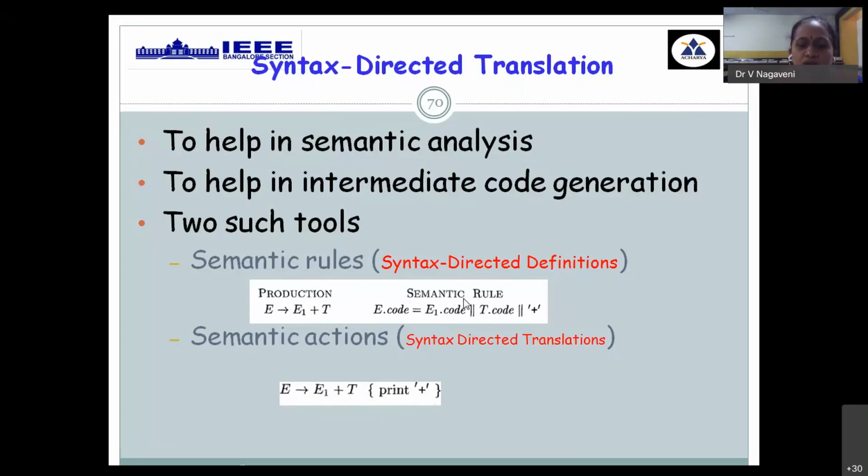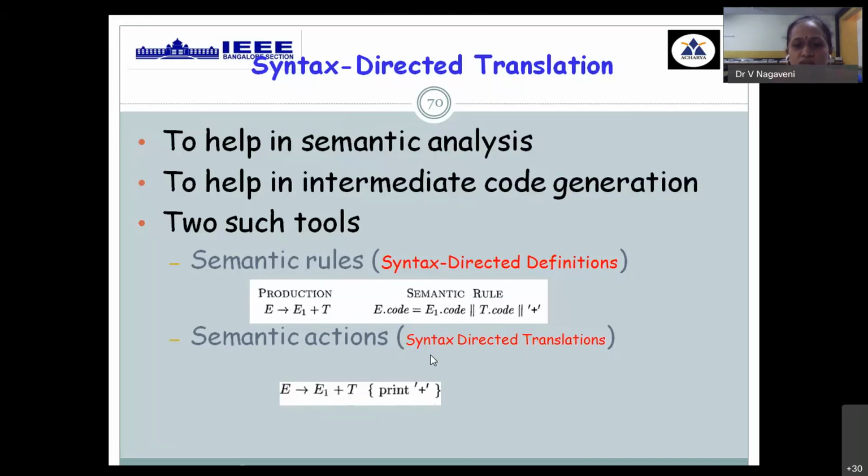This is a rule we need to invoke when we use this particular production. The semantic action, the translation rule we need to perform, is to print this action. So these are the new rule columns we need to include in the grammar production.